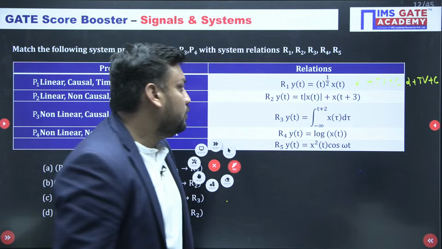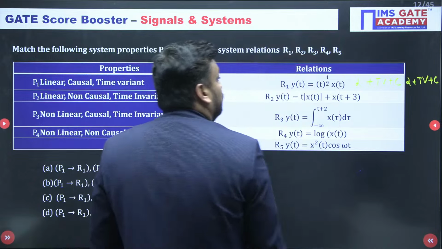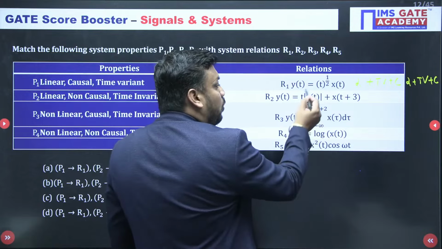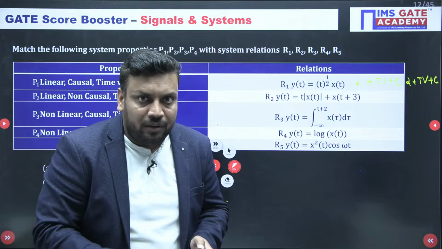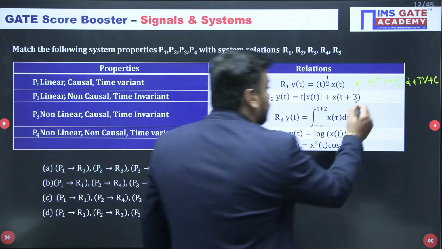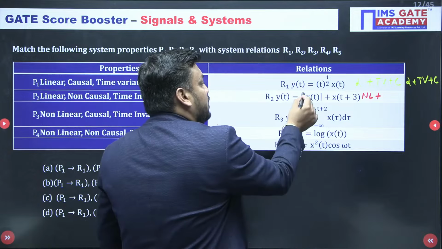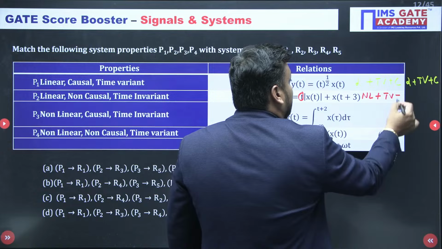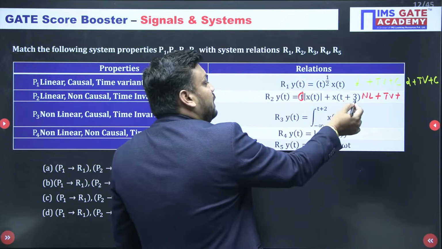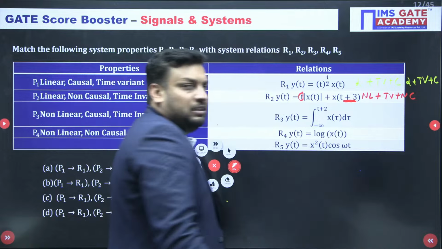Is it clear? Chalo. So let me take a different color, red. So here, because of the mod operation, the system is non-linear. So it is NL. NL means non-linear. Because of a function of time multiplied with t, it is TV. TV means time variant. And because of t plus 3, that is future, it is non-causal. Yes or no.